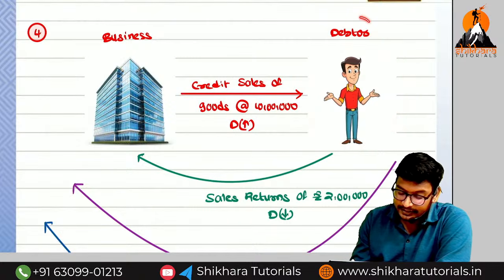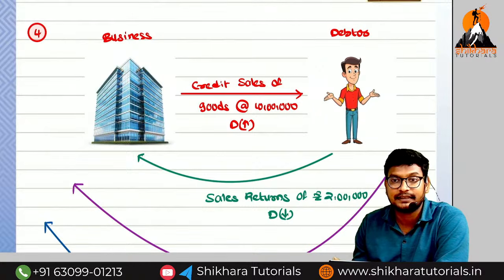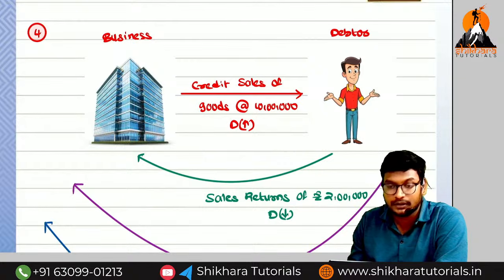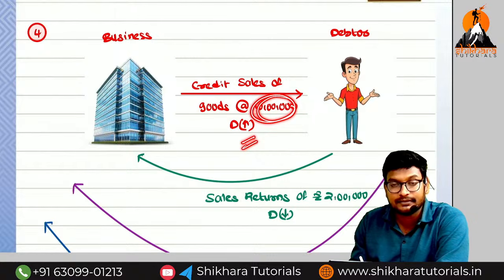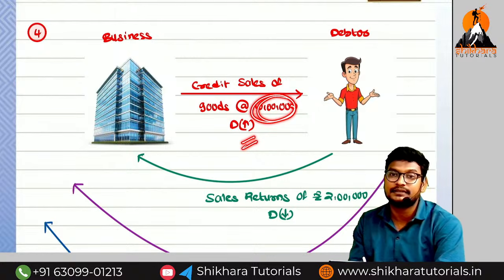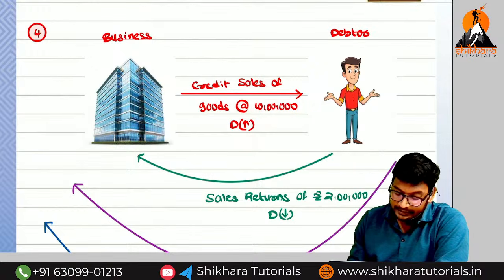So for that reason, is the debtor an asset or a liability? Asset. Now does the asset balance increase or decrease? Increases. Previously the debtor value was 0. Now the debtor value is how much? 10 lakhs. So the debtor value increases.